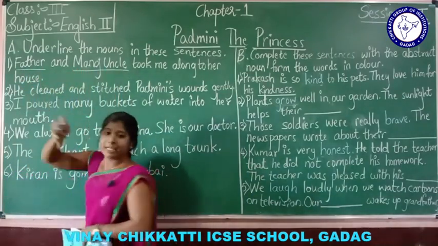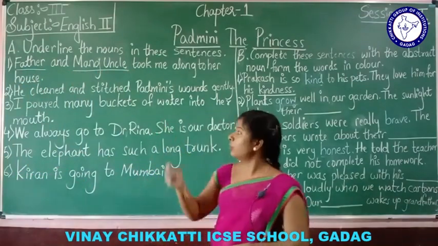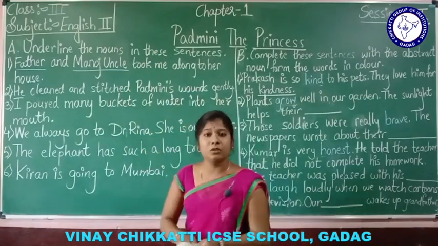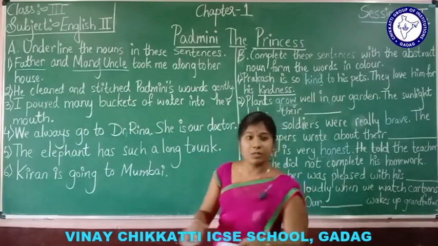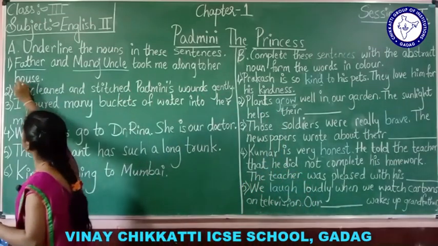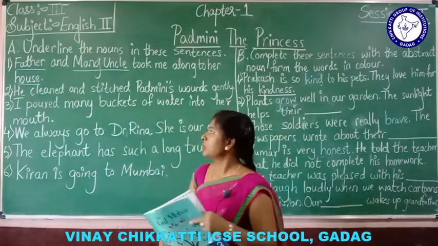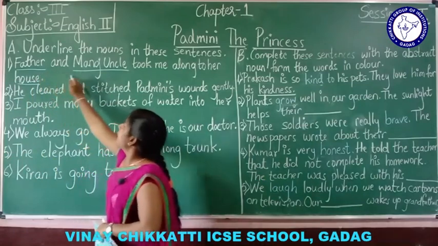Manoj uncle is a name of a person, right? Manoj uncle is also a name of a person. So, father and Manoj uncle took me along to her house. Okay. Next, see here, house. House is like a place. Okay, park, house. Understood? So, these are nouns here.